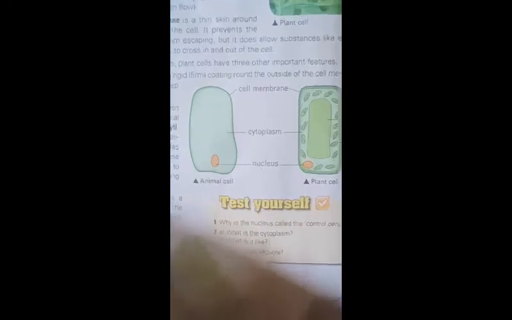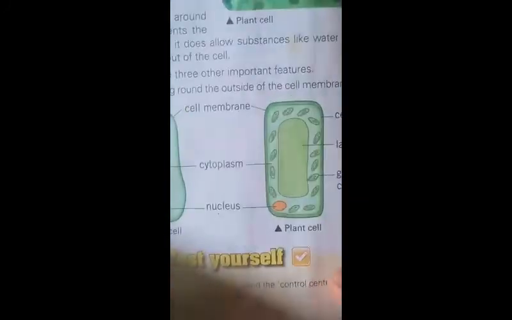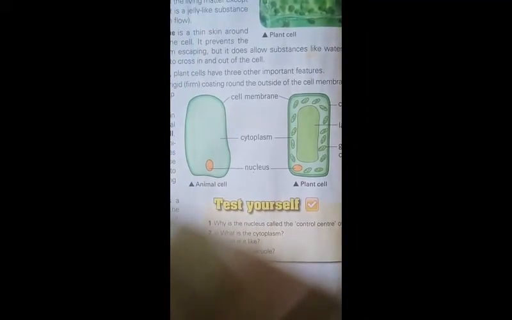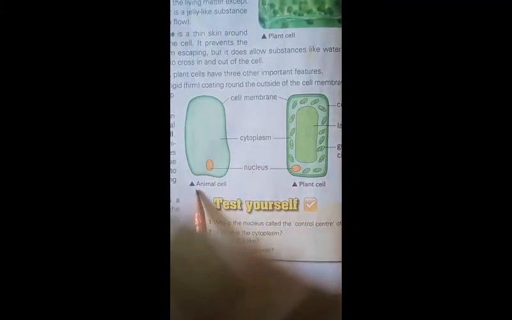Now look at your book, page number 20. Here you have shown the diagram of animal cell and plant cell. Look at this. Students, is it clear? Yes, it is clear now. Look at this diagram. This is an animal cell and this is a plant cell.